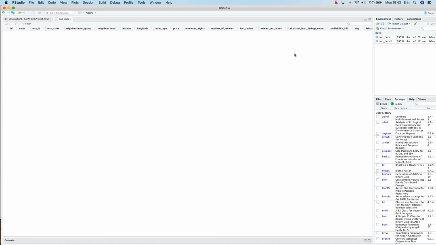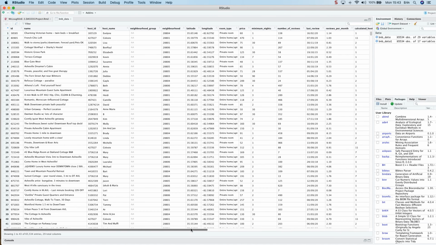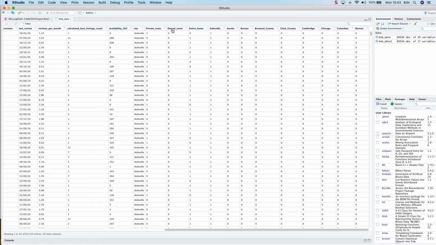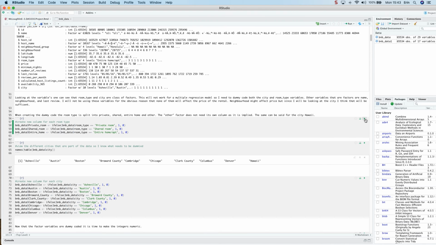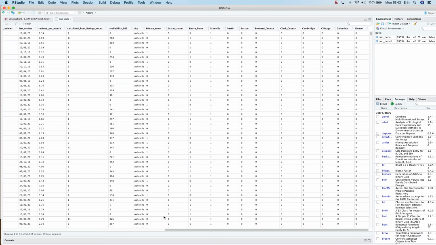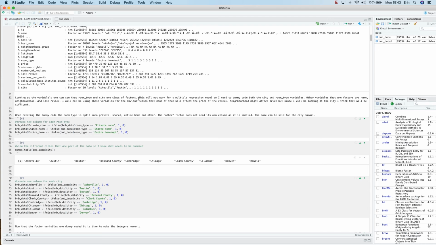You can look back at my data, and now I have all of them put into different binary categories. Let's see, did I not run this code? Oh, it's right here. Perfect. One thing to know about the data is, there was private room, shared room, entire home, and other. Obviously, there's always going to be that third one that's left out. So entire home was left out and other was left out.